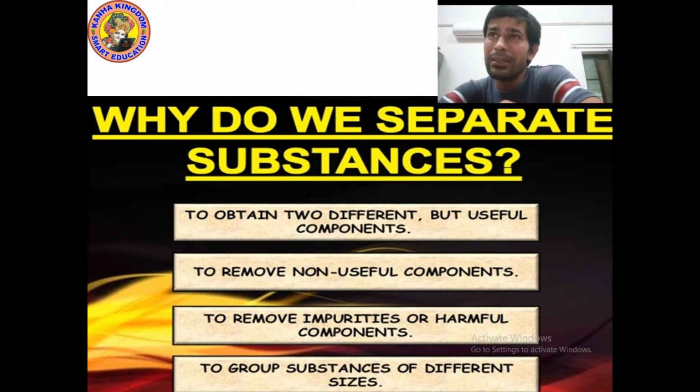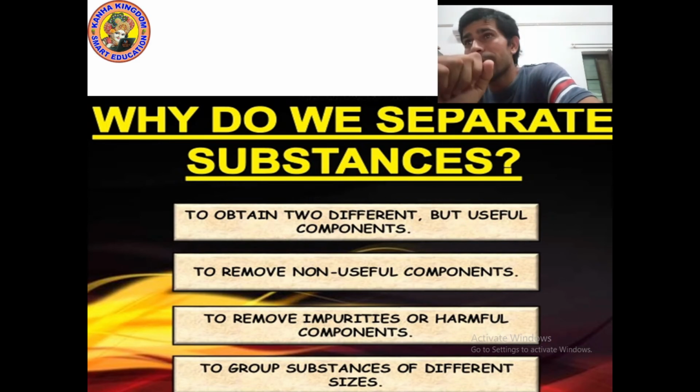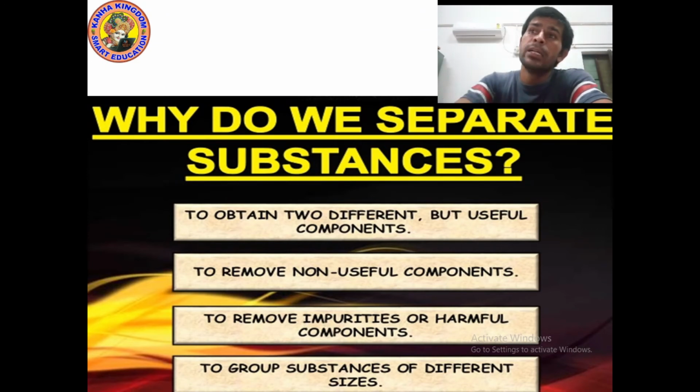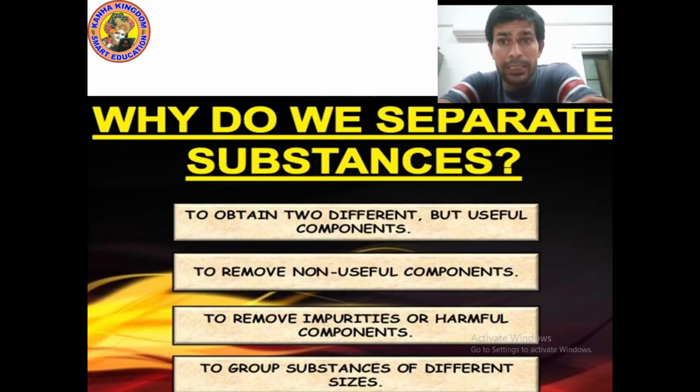So these are the four reasons. Why do we separate substances? To obtain different but useful components, to remove non-useful components, to remove impurities or harmful components, and last is to group substances of different sizes. Okay, please write down. I am giving you 10 seconds.